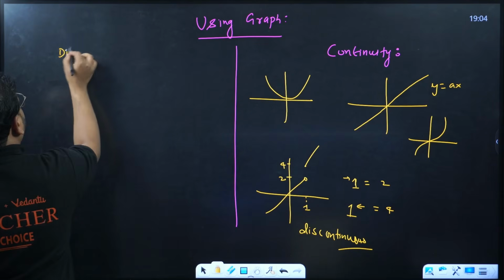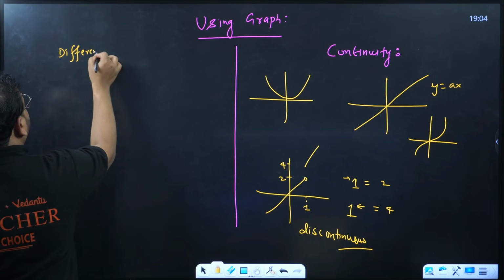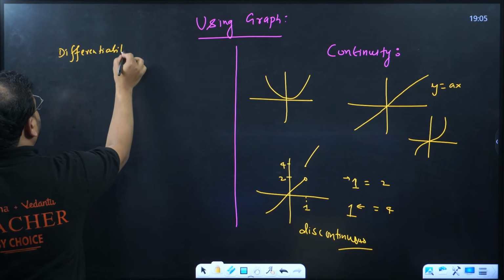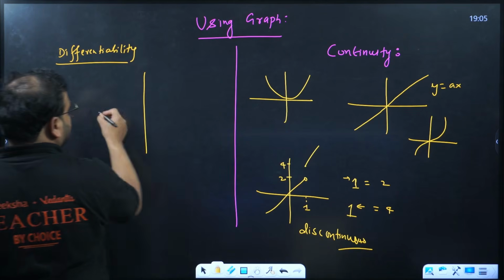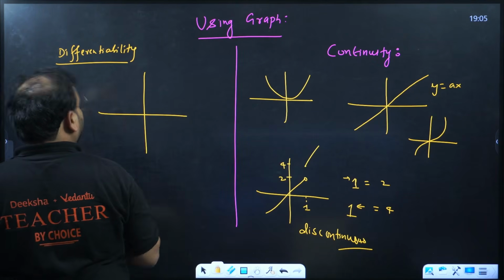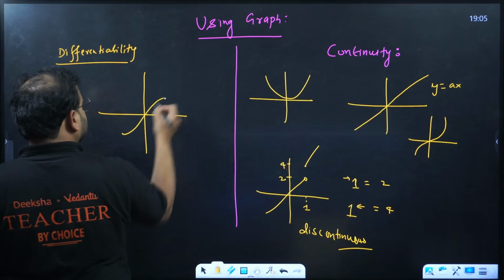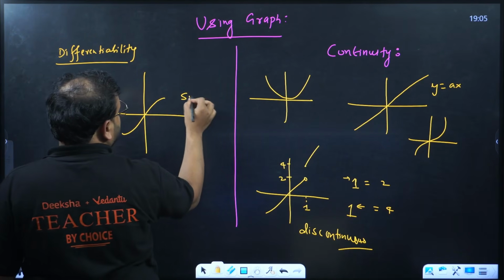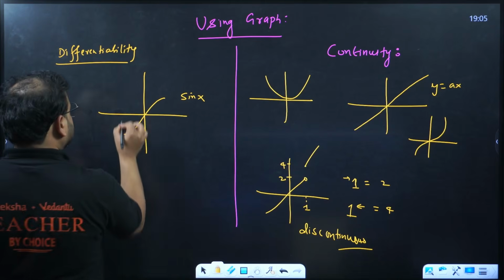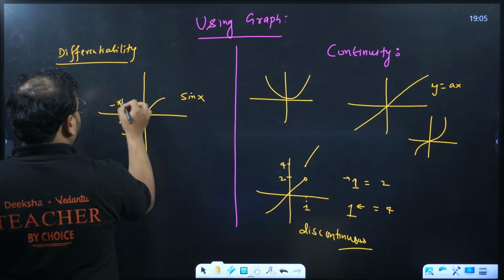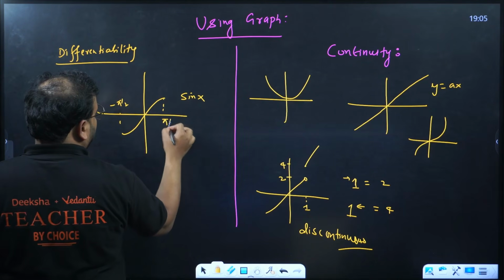Differentiability. Examples to check for which is differentiable right now in the beginning. So you can check, let's say, this function, sin x between minus pi by 2 to pi by 2. Smooth curve.